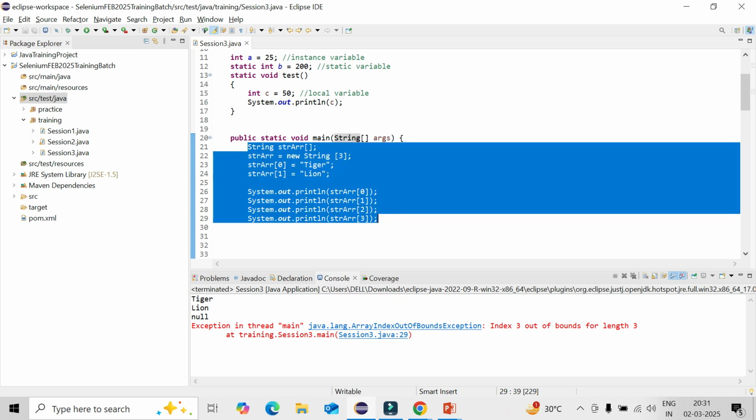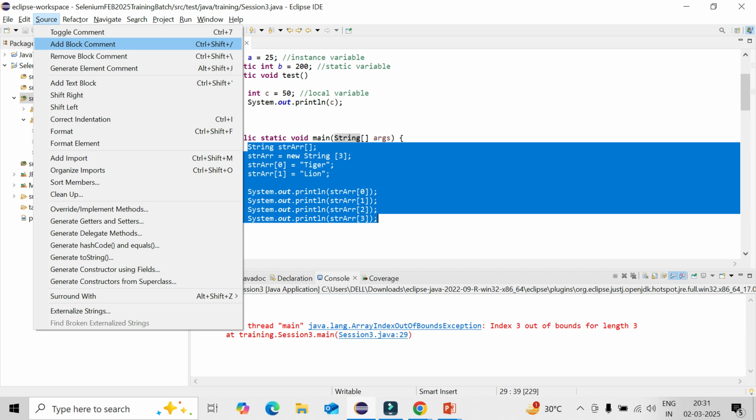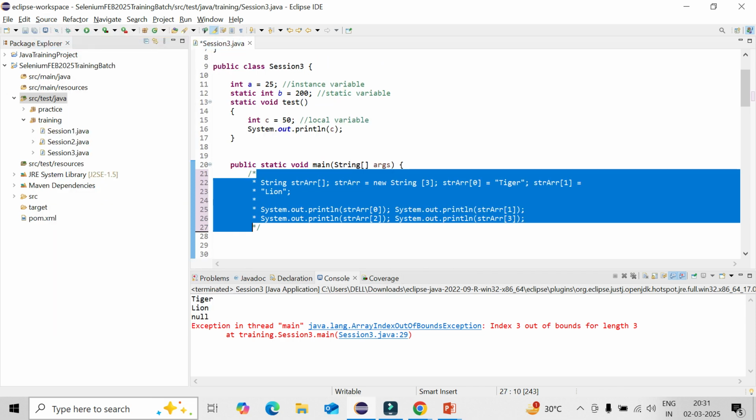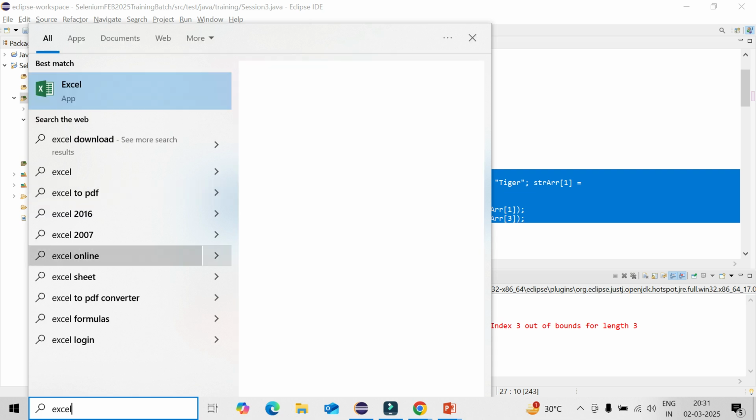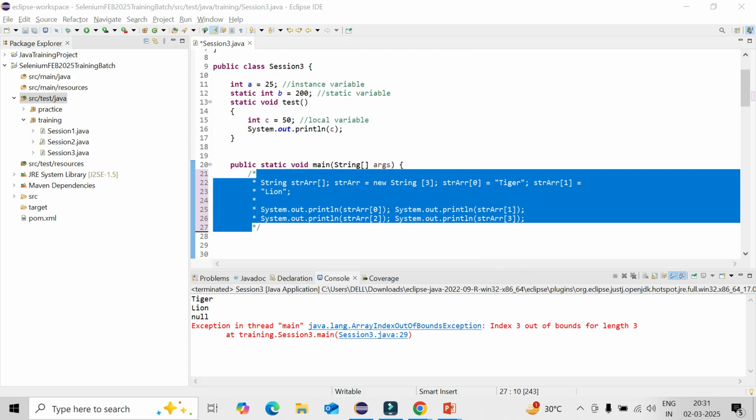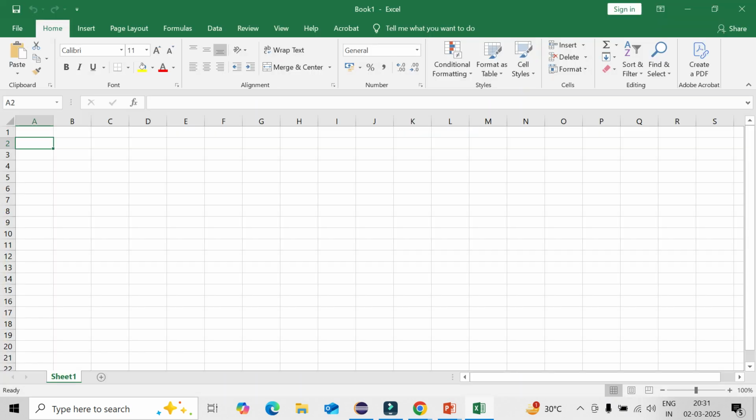Now I will go for one multi-dimensional array, so it is row and column wise. If you open an Excel, you can understand it very quickly. So say this is the row, right, and this is the column.